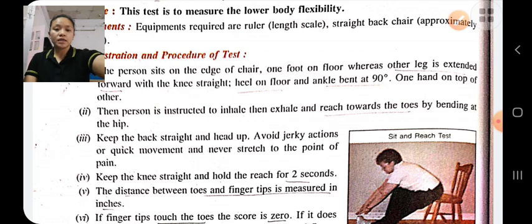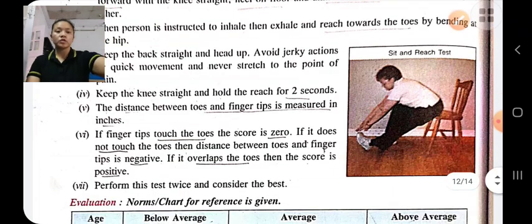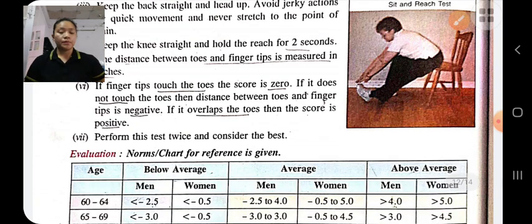If the fingers touch the toe, he will get a 0 score. If it does not touch, a negative score, and if it overlaps the toe, then a positive score. The person gets 2 chances and the best is recorded for evaluation.